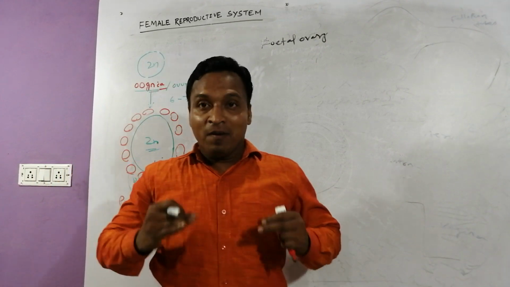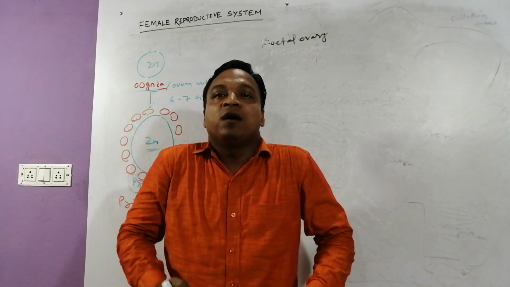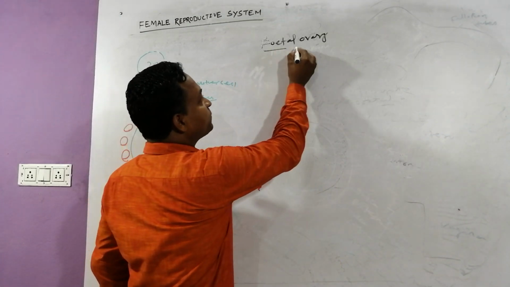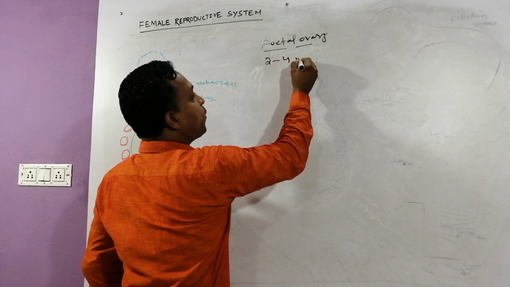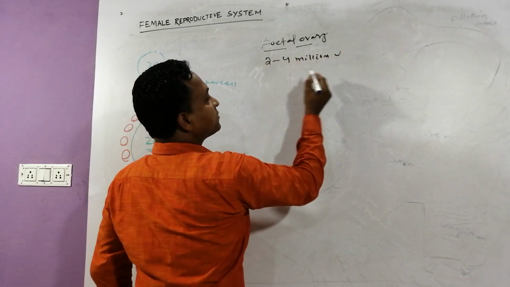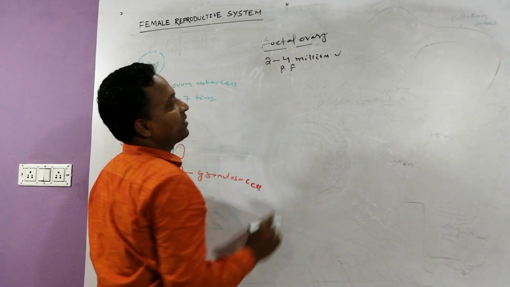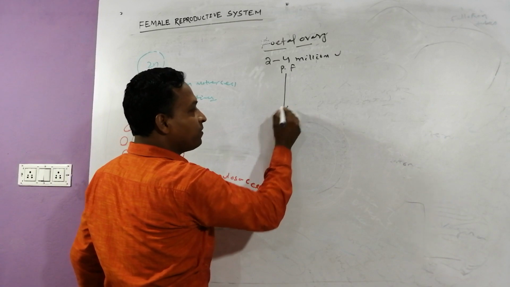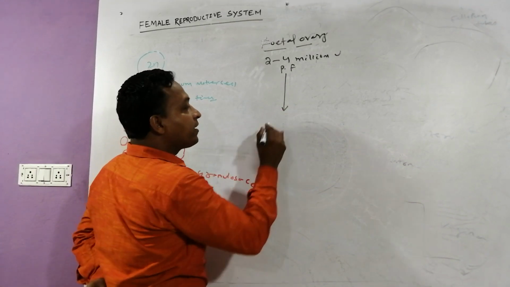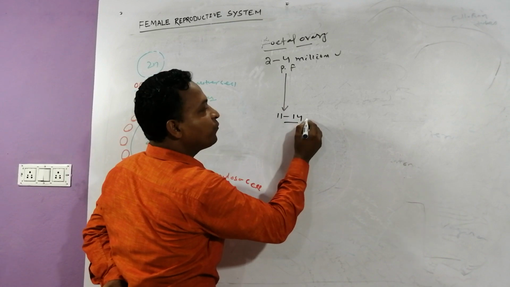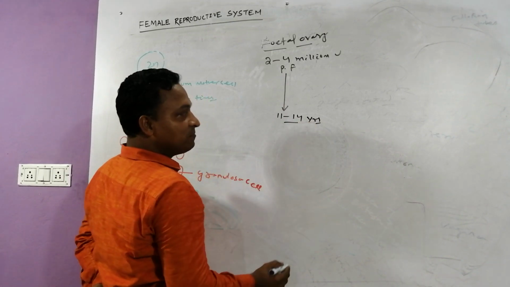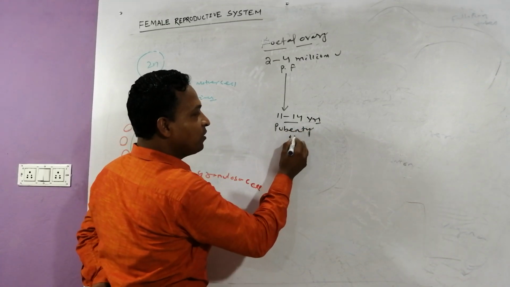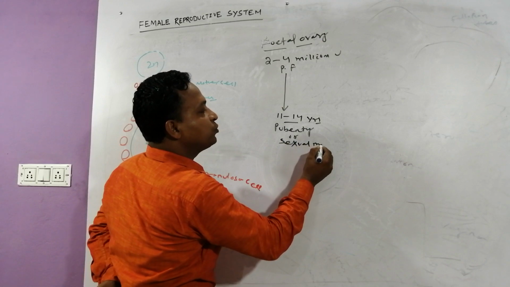That means when the female child is inside the mother's uterus, before birth, each foetal ovary contains 2 to 4 million primary follicles. Which follicle? Primary follicle. Yes, and try to focus after the female child is born. Try to focus here when she is 11 to 14 years old, that means attaining puberty or sexual maturity.